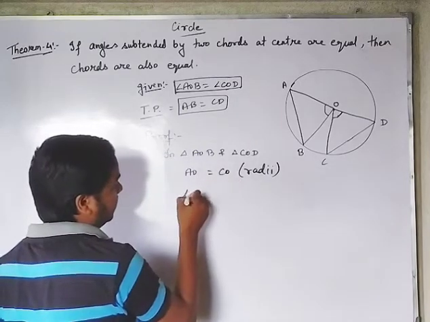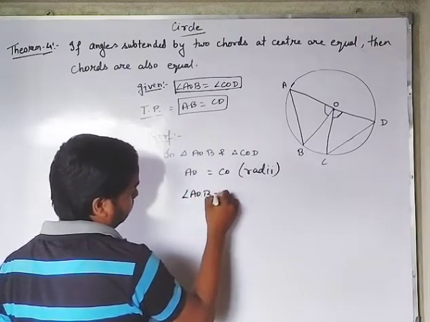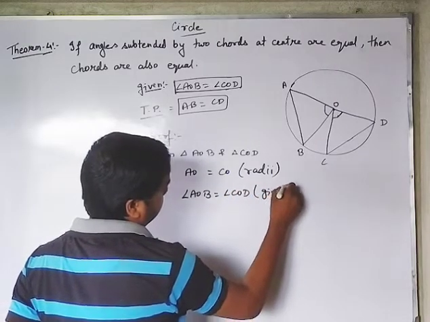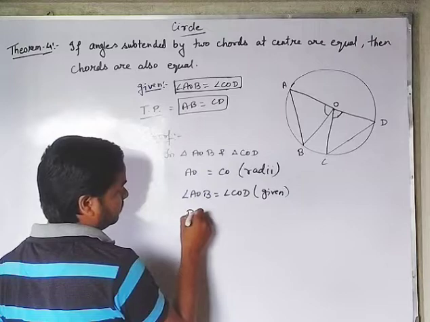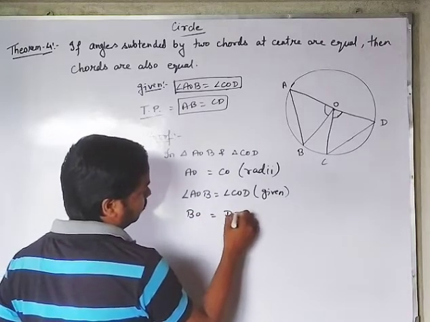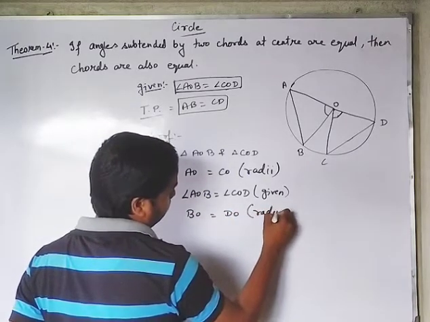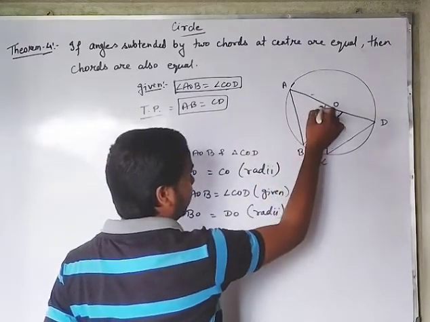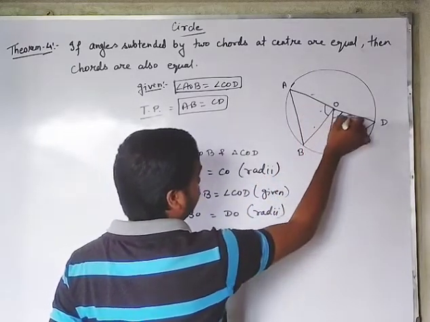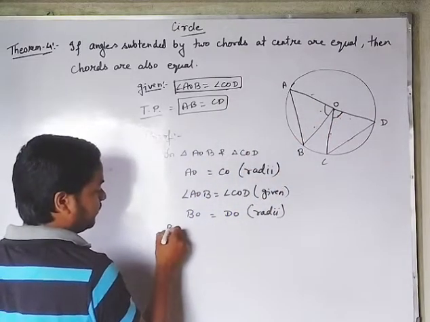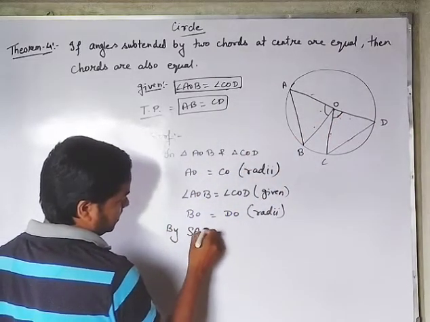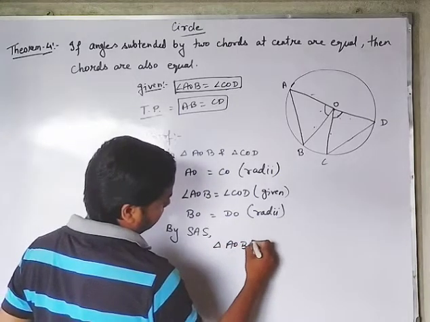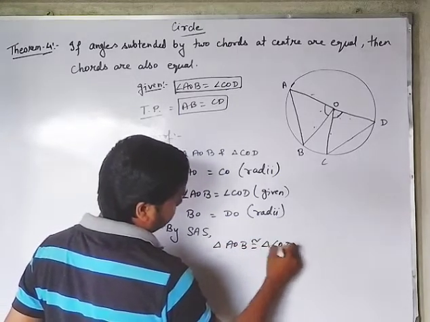Afterward the angle is given here. And the last one, again the radius, BO is equal to DO. Side, angle, side. Here also you can see side, angle, side. So by side angle side, triangle AOB is congruent to triangle COD.